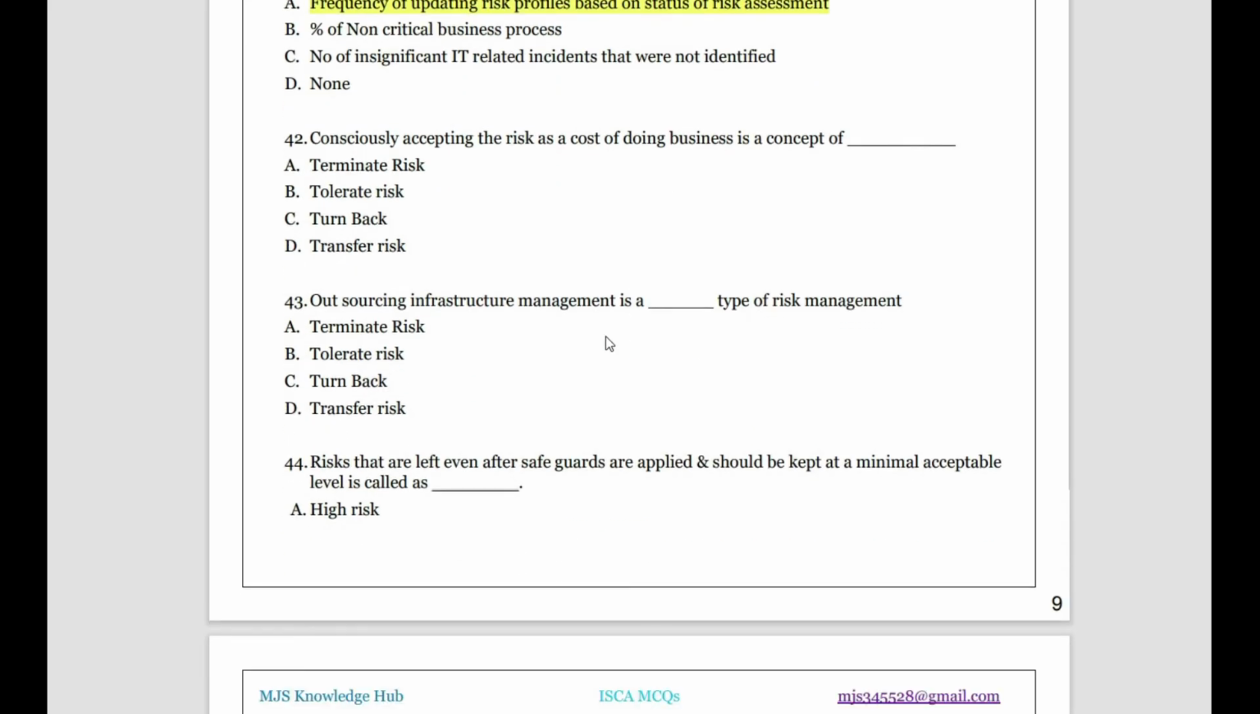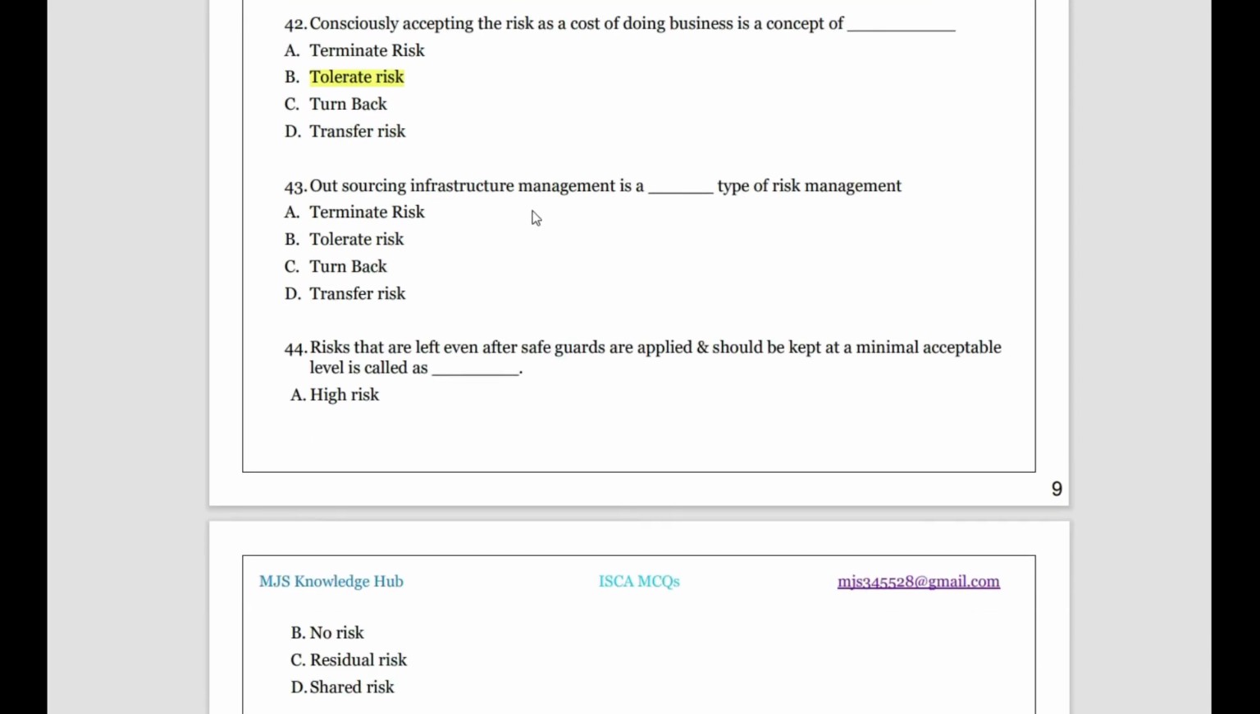Then 42, consciously accepting the risk as a cost of doing the business. I think this is the first thing which we studied in risk management. So we accept the risk because it's a part of doing business. For example, if you're doing online teaching, what is the risk? We have many, like there can be internet issues, there can be recording issues, there can be equipment failure. So this is something which we need to accept. So accepting means we are not eliminating it, we are not turning back or transferring, we are accepting, which comes under tolerating the risk.